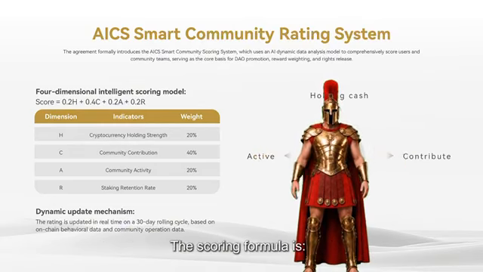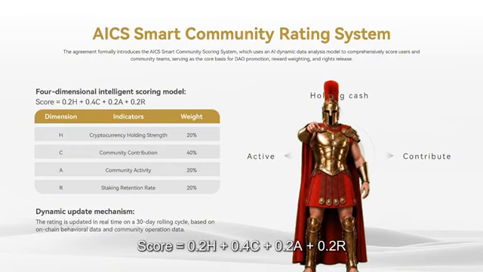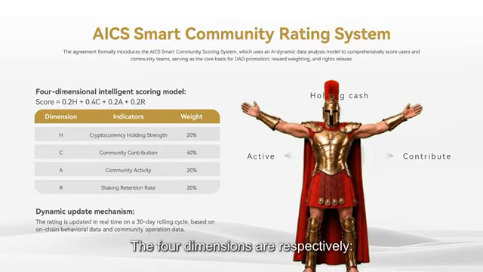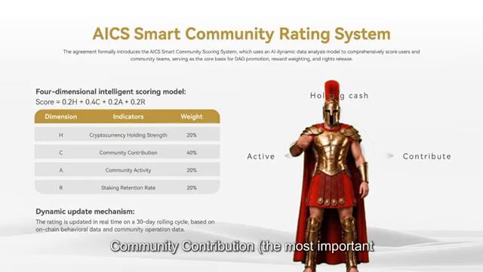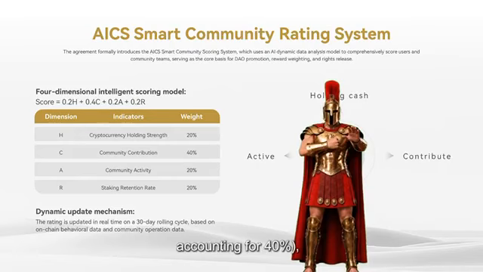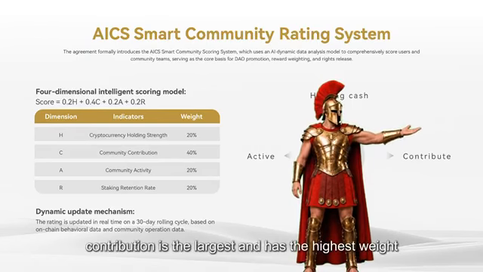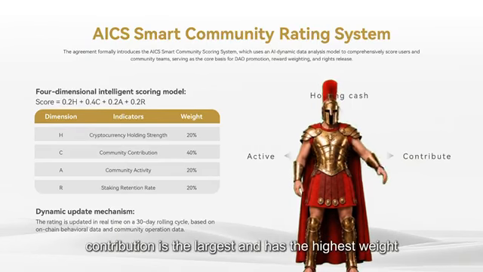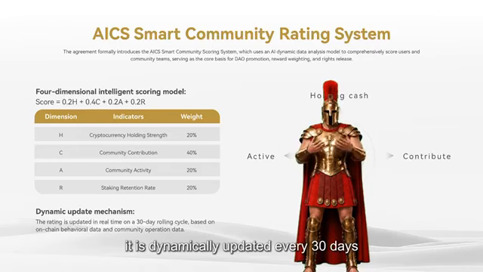The scoring formula is score equals 0 to H plus 0 for C plus 0 to A plus 0 to R. The 4 dimensions are respectively H, holding strength; C, community contribution, the most important, accounting for 40%; A, activity level; R, retention rate. That is to say, contribution is the largest and has the highest weight. Moreover, the score is not fixed. It is dynamically updated every 30 days.